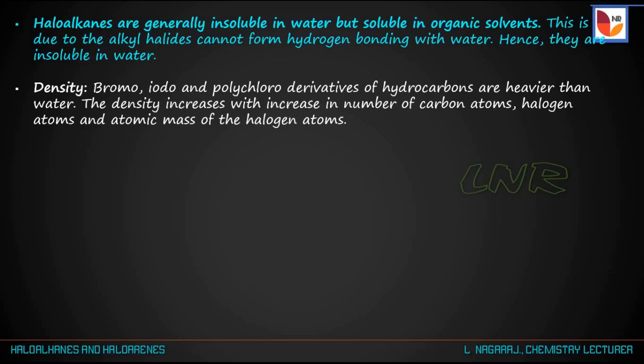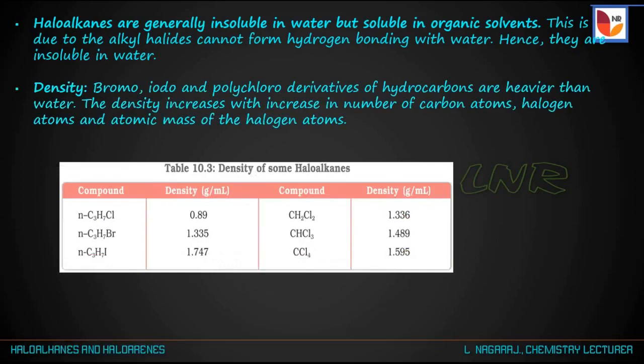For example, let us take a compound that is normal C3H7Cl, that is propyl chloride. Propyl chloride has density 0.89 grams per ml, and propyl bromide has density 1.335, and propyl iodide has density 1.7.